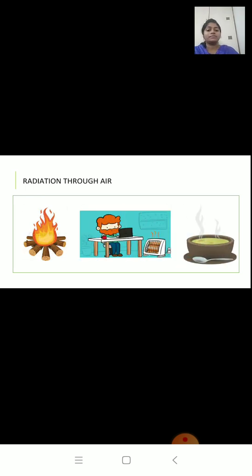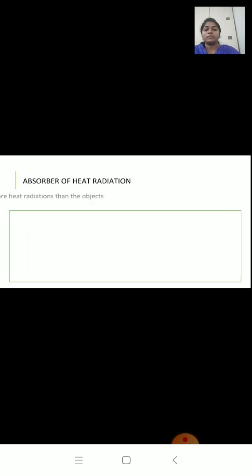You can see a vessel, a hot vessel. A hot utensil is kept away from the flame to cool down. So the hot vessel cools down by transferring the heat to its surroundings by radiation. Now, it is said that the amount of heat which an object absorbs depends on the color of the object.